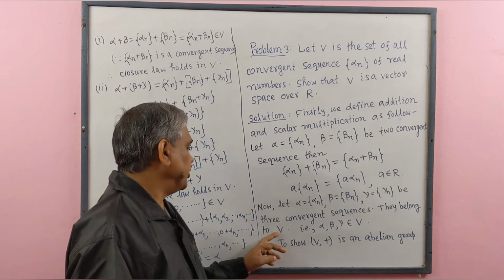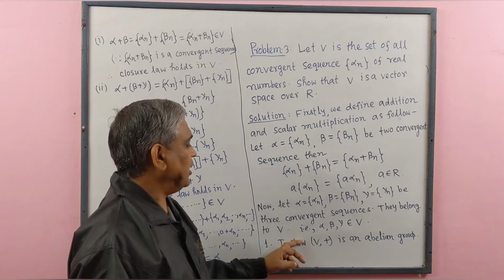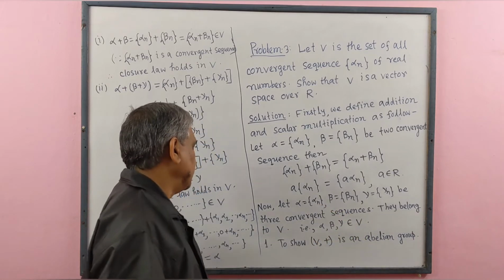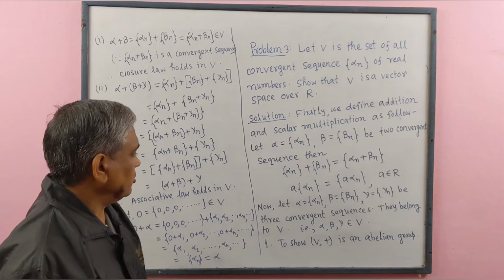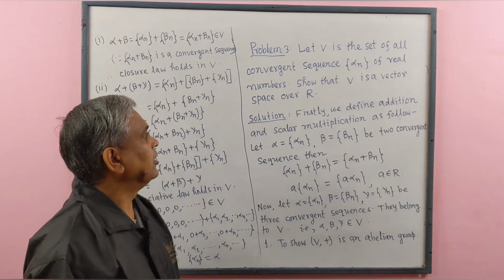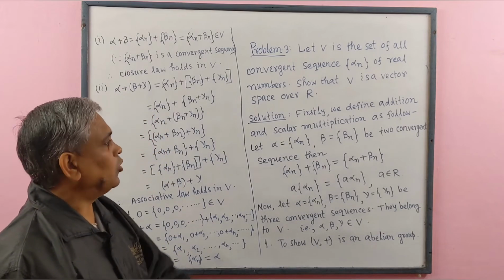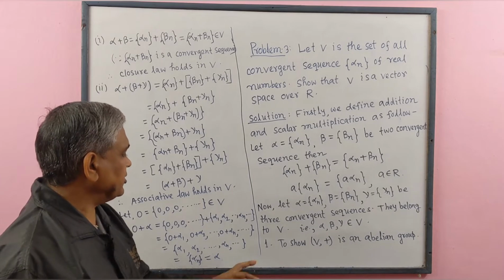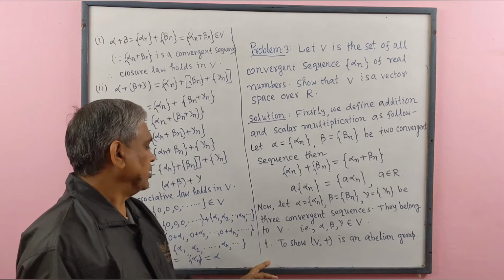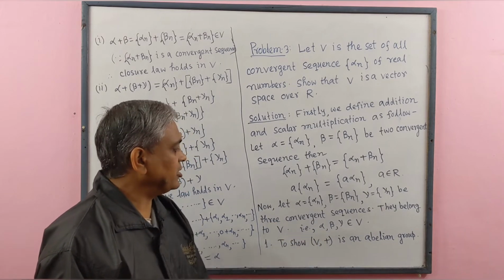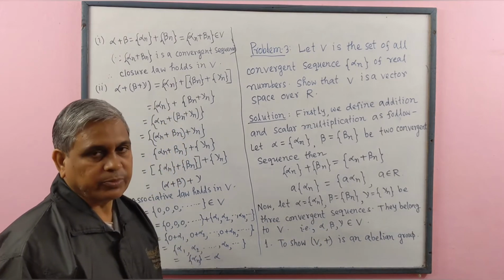They belong to V, that is alpha, beta, gamma belong to V. We have to prove that V is a vector space over the set of real numbers. For this, number 1. Firstly, we have to show V plus is an abelian group.